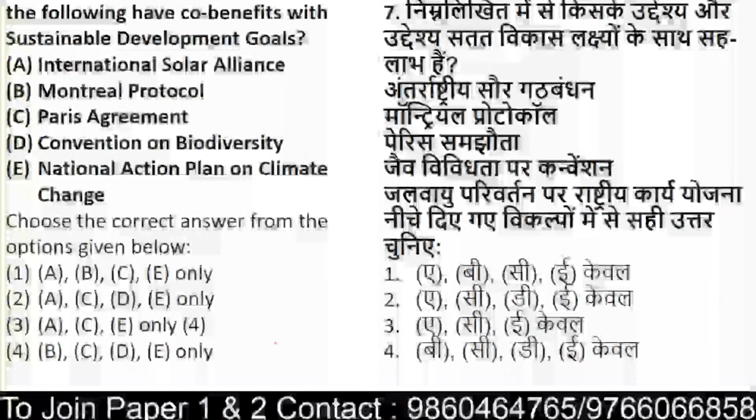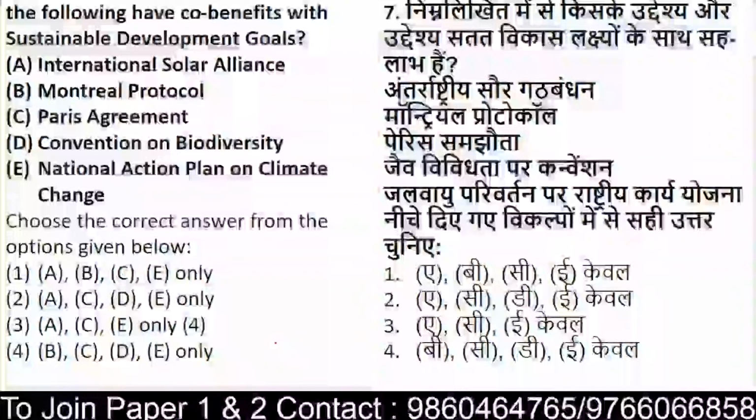Okay. Coming to the next: the aims and objectives of the following have co-benefits with sustainable development goals. Now see, they have given various protocols and agreements, and they are saying that the aims and objectives of these protocols or agreements have co-benefits with sustainable development goals. So they have certain collaborative benefits. So what type of goals are there?